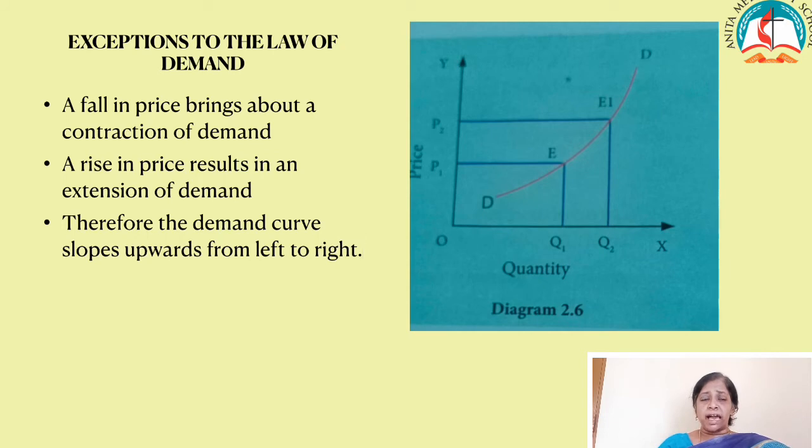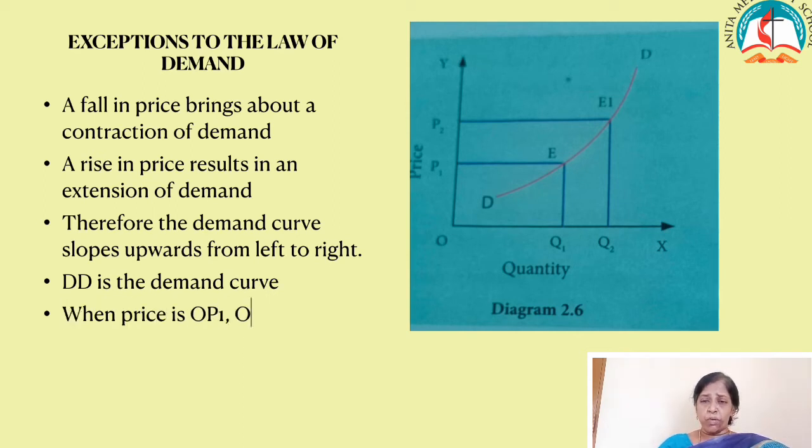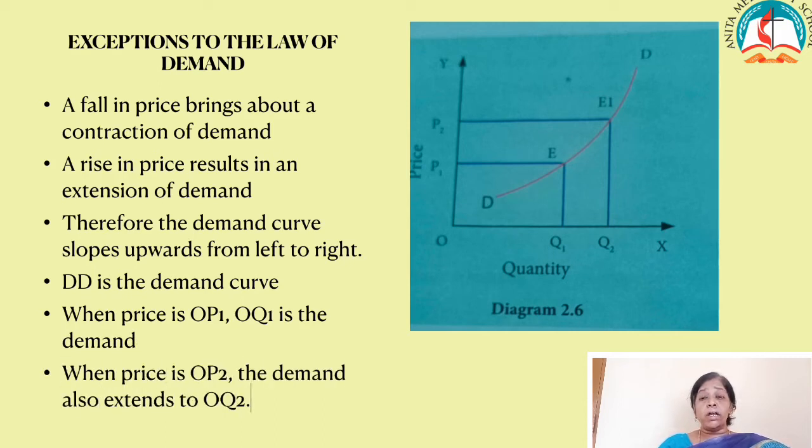In this diagram, DD is the demand curve which slopes upward from left to right. When the price is OP1, the demand is OQ1. When the price increases to OP2, the quantity also increases to OQ2. The demand extends to OQ2 and these are called exceptional demand curves.